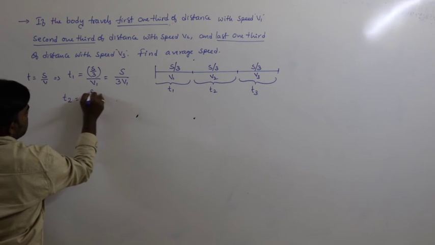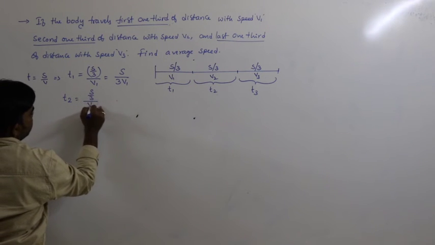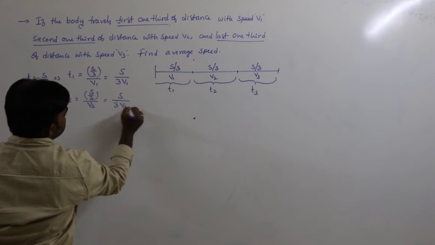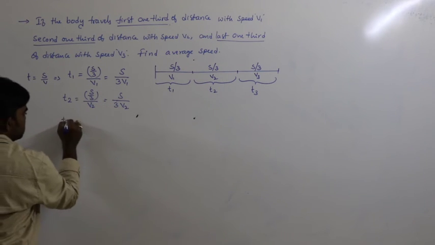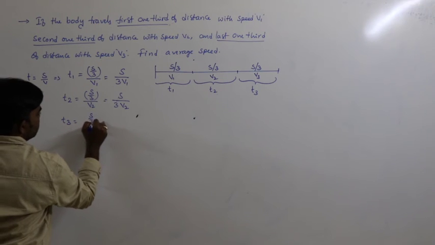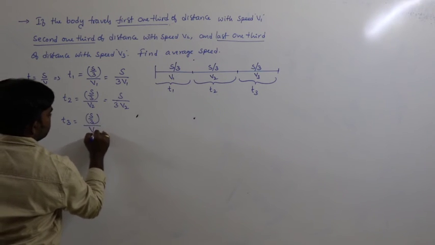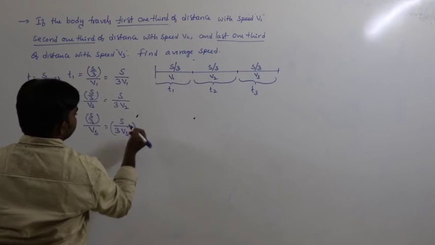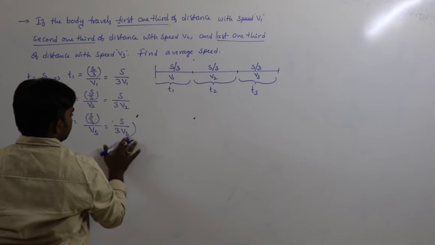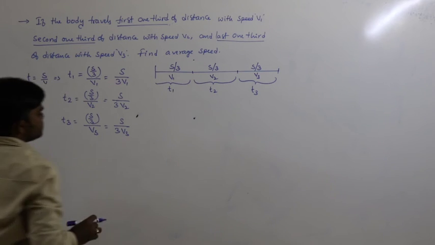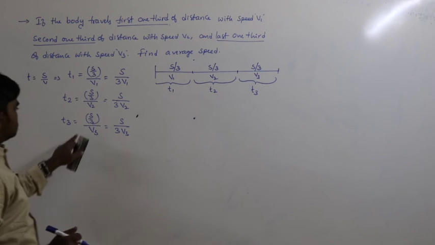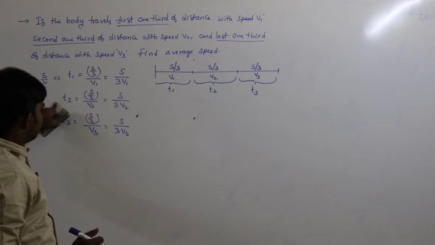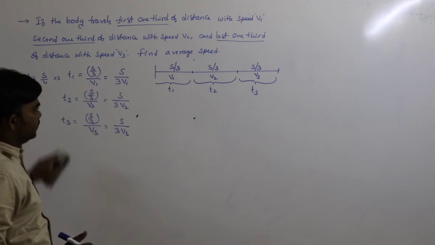Similarly, t2 is s by 3 divided by v2, s by 3 v2, and t3 is s by 3 divided by v3, that is s by 3 v3. So this is the time taken: first time, second time, last time, t1, t2, t3.